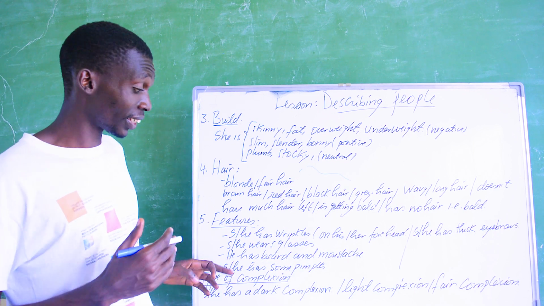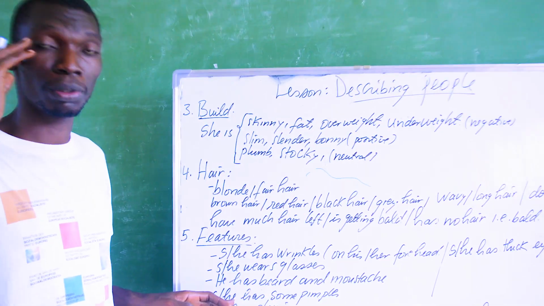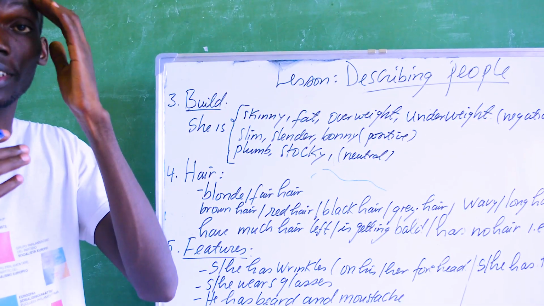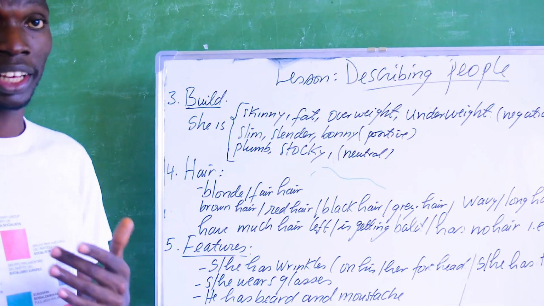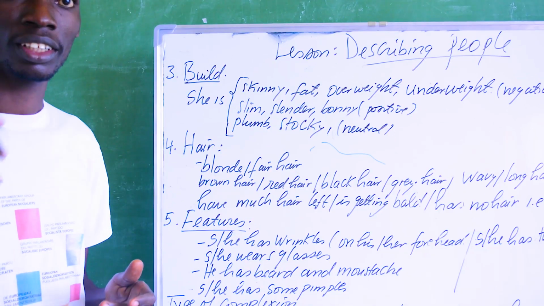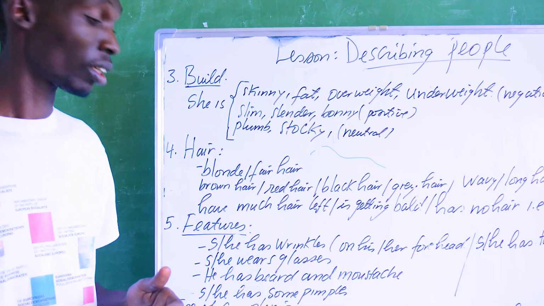For girls, you can see that most of the time they have pimples. Pimples are small spots that occur on your body. For example, in the local language, you call them buid. So it'll be pimples or spots.